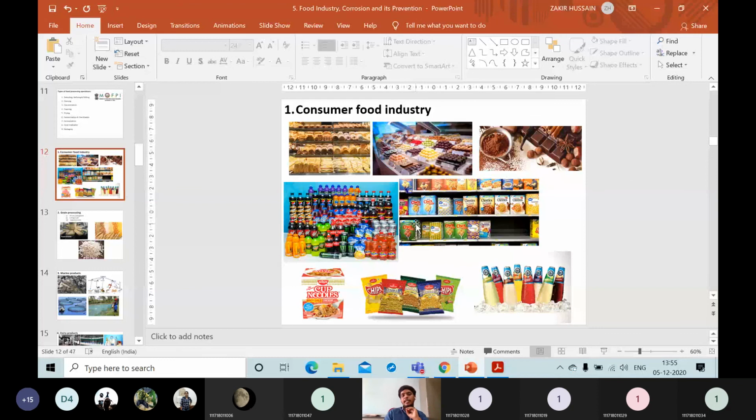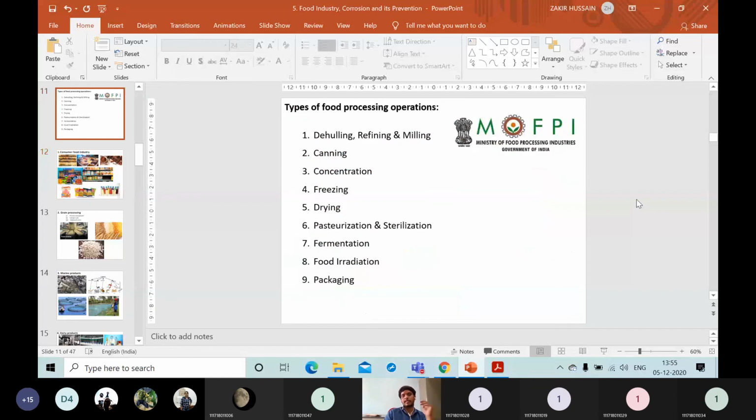Use your wisdom and apply your knowledge there, and discuss what this consumer food industry will do. Like preparation of haldiram bhujia or something, they will apply the flouring technique or milling technique. Dehulling, they will apply this one. Then canning or packaging, they will apply here. Then after packaging, they will apply food irradiation. Fermentation obviously they will not apply there.